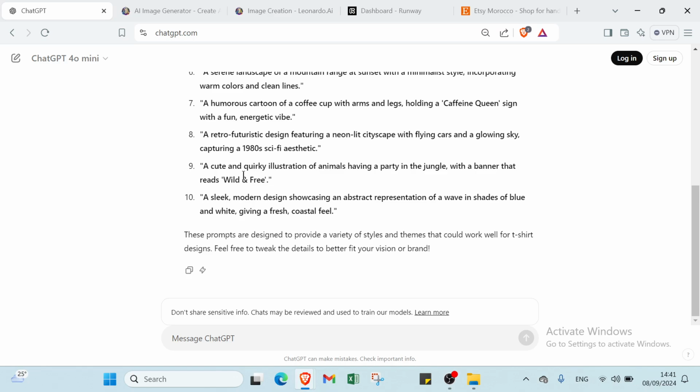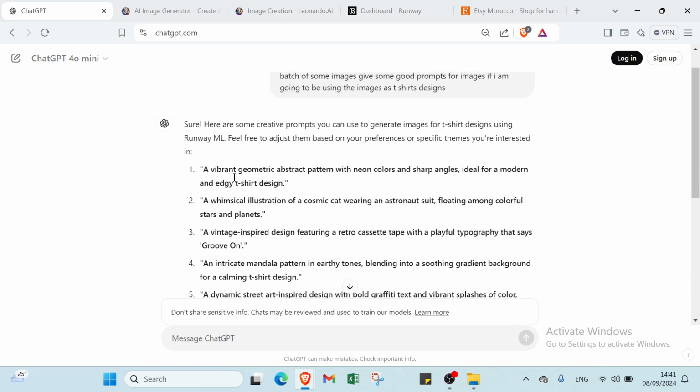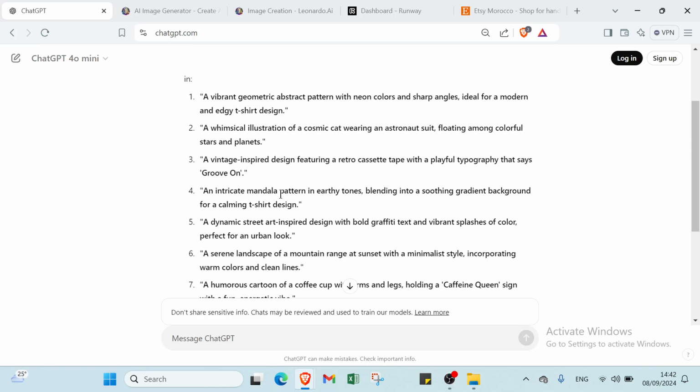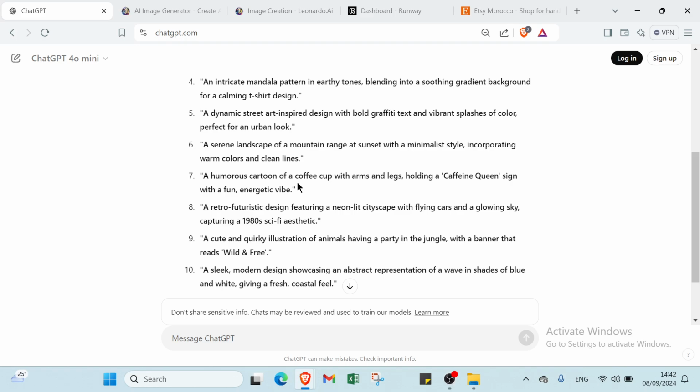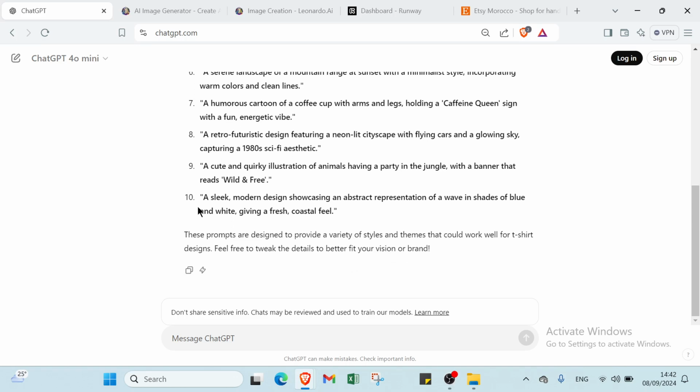So here are some creative prompts for generating t-shirt designs. We have here the first one, a vibrant geometric abstract. The second one, a whimsical illustration of a cosmic cat. Then we have a vintage inspired design, then an intricate mandala pattern. Then we have a dynamic street, a serene landscape, a humorous cartoon. Then we have a retro futuristic, a cute and quirky, sorry, and a sleek modern.